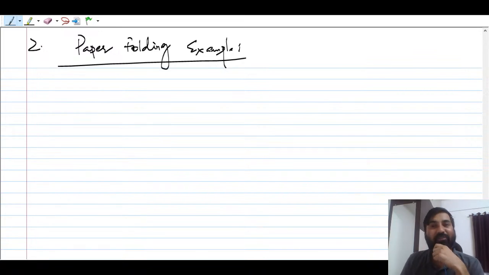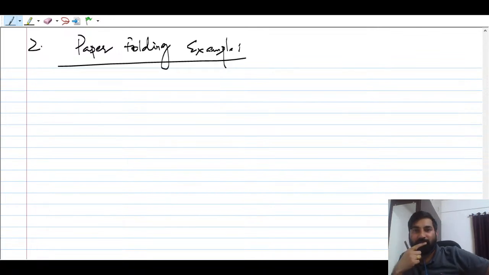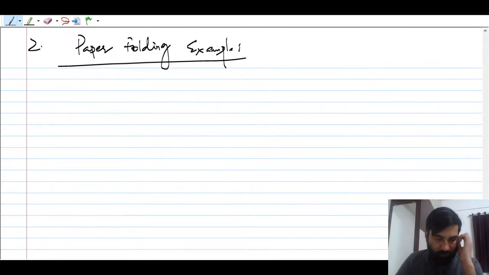The question will be, how many ways are there you can fold an A4 sheet? You take paper, you fold it. You take paper, you fold it. So that is the maximum iteration you can allow. Maximum iteration, that is called iteration, because now you are repeating the same task. Maximum 4 to 5 times you can take.